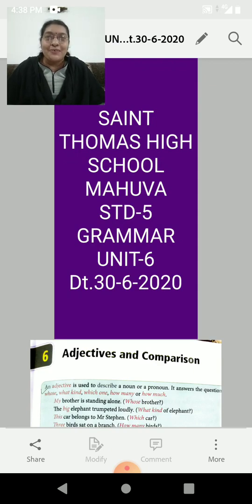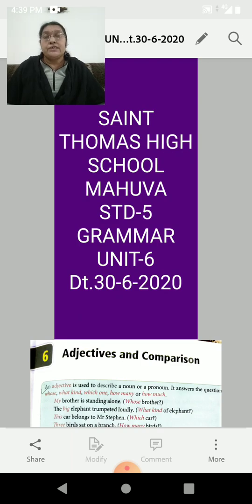Now grammar work is going on. I hope you have written up to chapter 4, Unit 5, verbs. We go as per semester 2. So directly we start Unit 6: Adjectives and comparison.